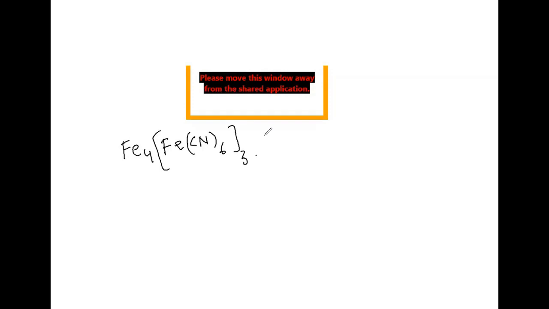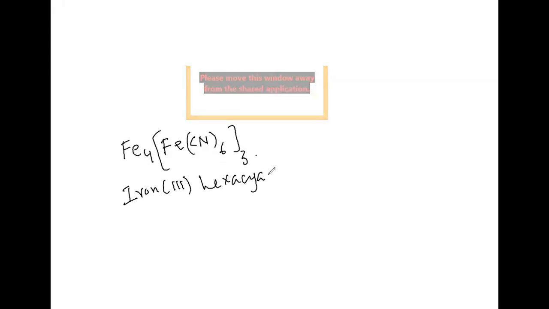Ah, iron(III), very good. Hexacyanidoferrate(II). Very good. Iron(III) hexacyanidoferrate(II). This we studied.